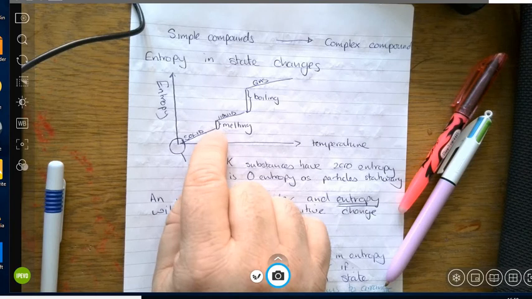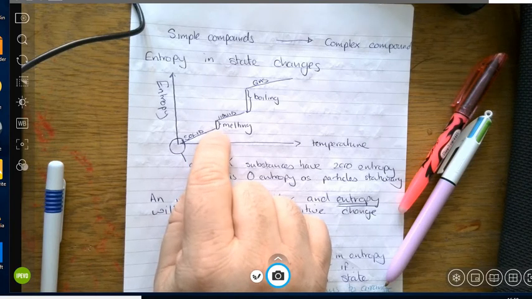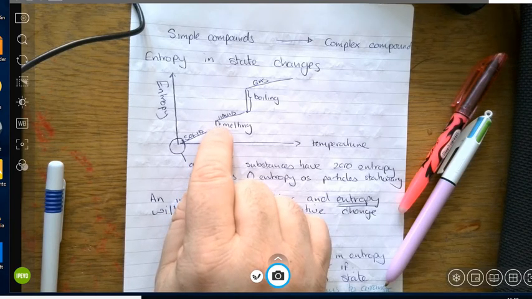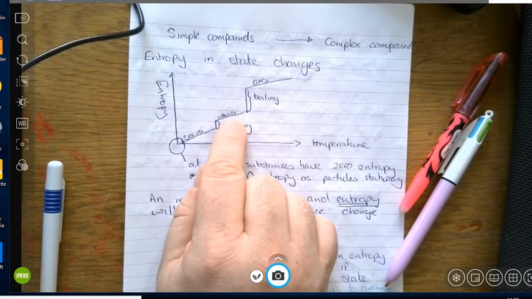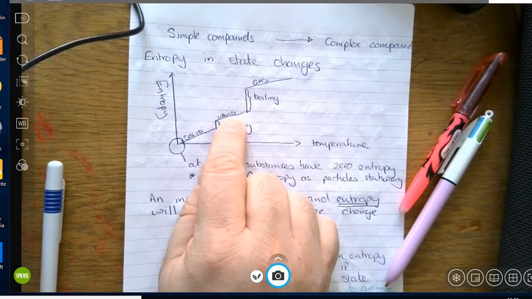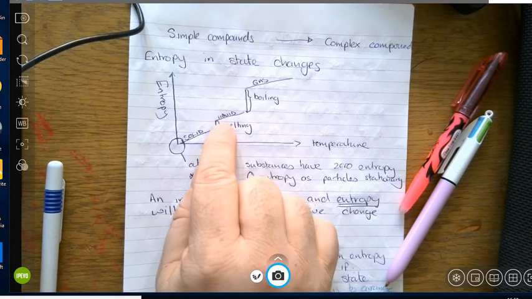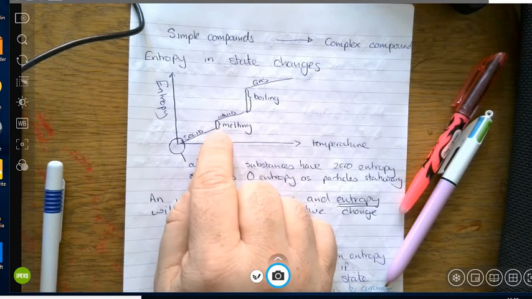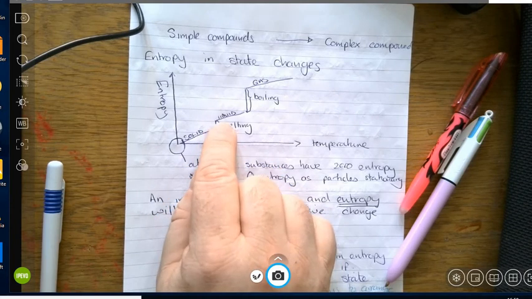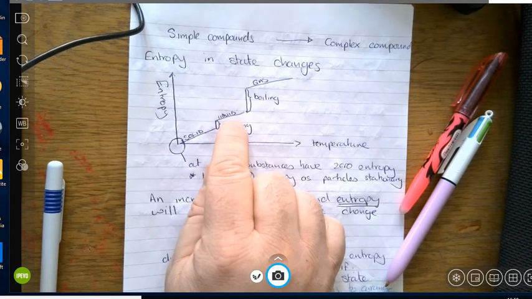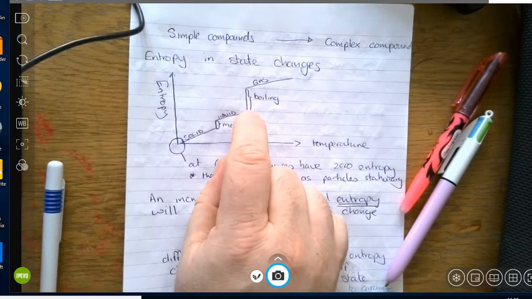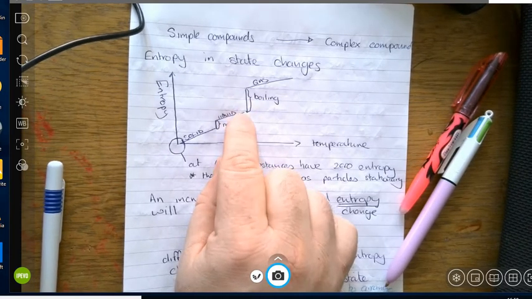what is happening is all of the bonds that are holding the atoms in place are being broken, and then as they are broken, the particles are then starting to move, but they are still held in place by weak intermolecular bonds between the liquid molecules. So the entropy is increasing because the bonds are being broken. However, the temperature doesn't increase. It doesn't increase until all the bonds are broken, and then it's in the liquid phase, and then the temperature will start to rise. This happens again when it turns from a liquid to a gas.